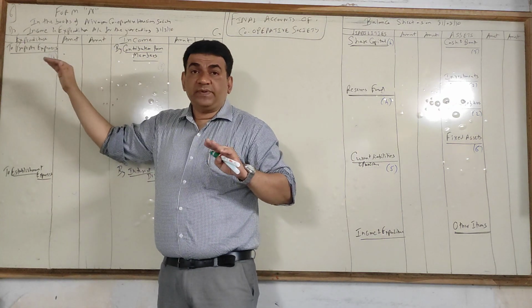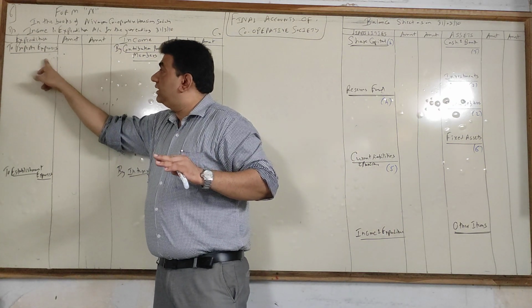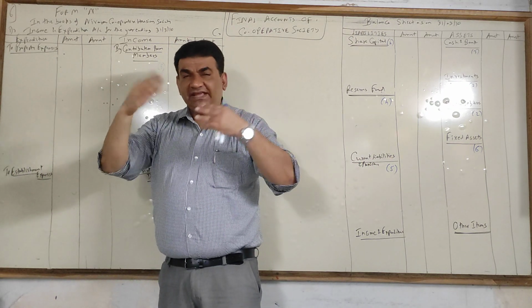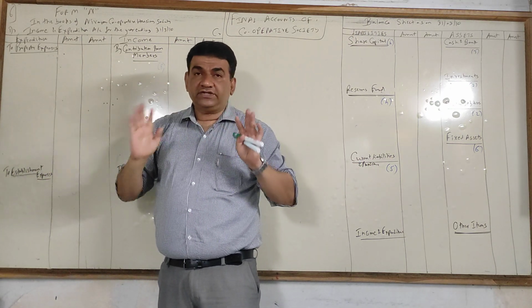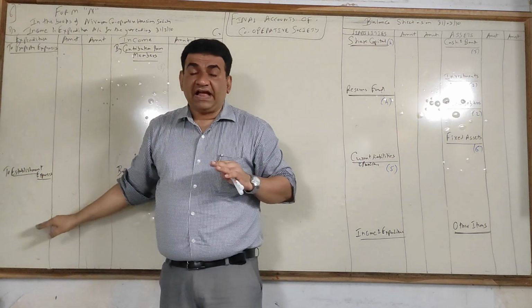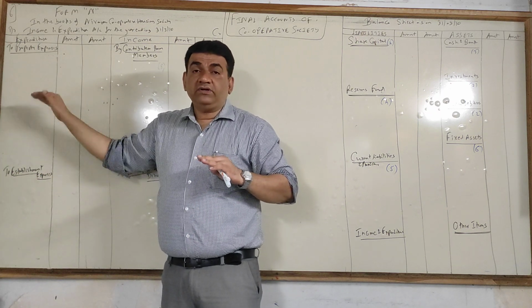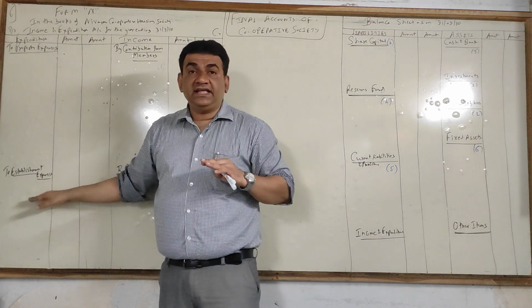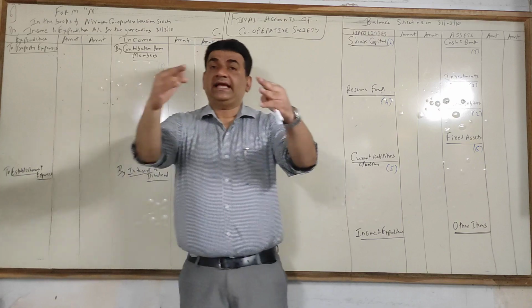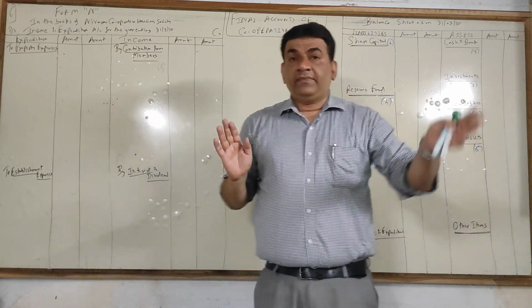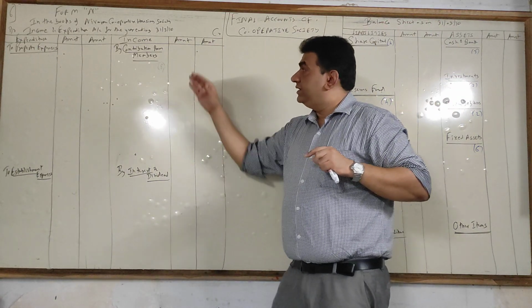So for property expenses, keep around 13 to 14 lines. Don't worry, even one or two here and there, it's fine. Then, after keeping around 13, 14 lines, give the next heading establishment expenses and leave it. Come to the credit side.